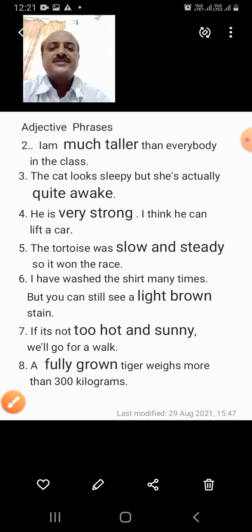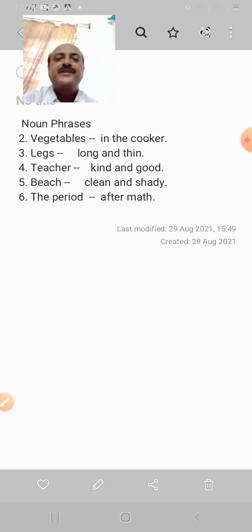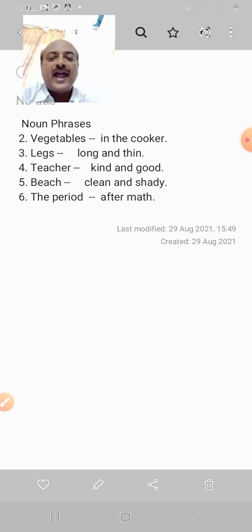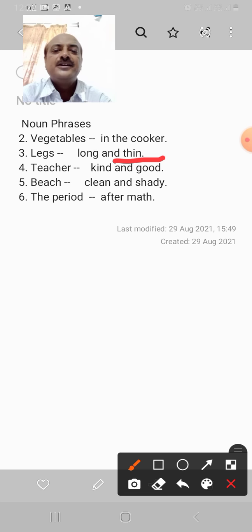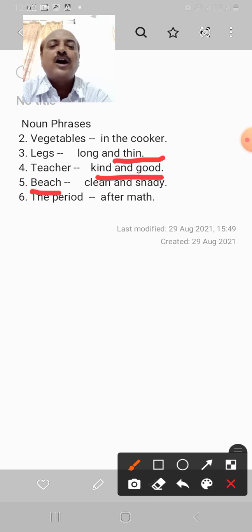Now let us see the answers of noun phrase. So the first one has been done for you in the book. Second, vegetables in the cooker. Where are the vegetables? In the cooker. Legs, long and thin. Teacher, so it describes the teacher, kind and good. Beach, noun. How is the beach? Clean and shady.